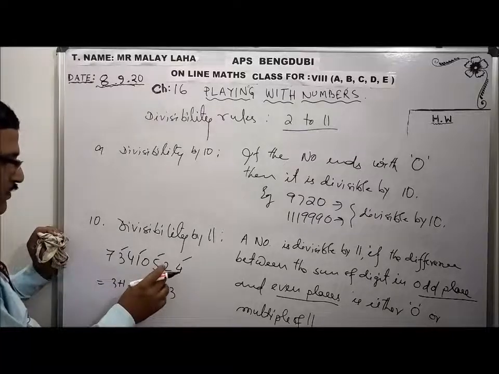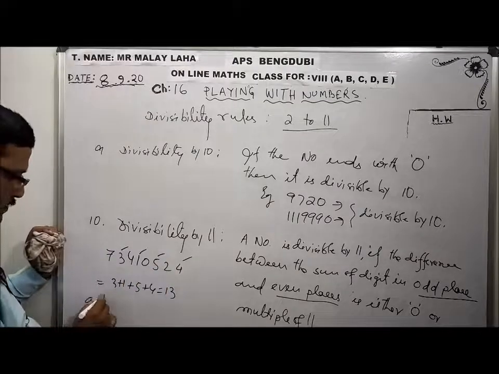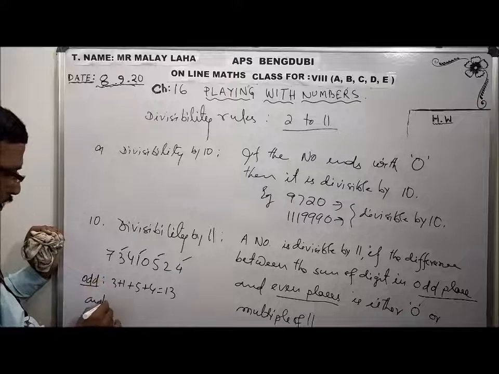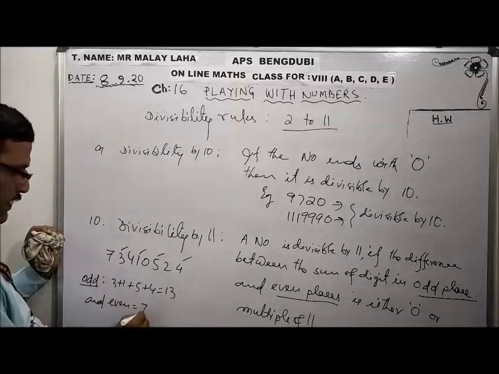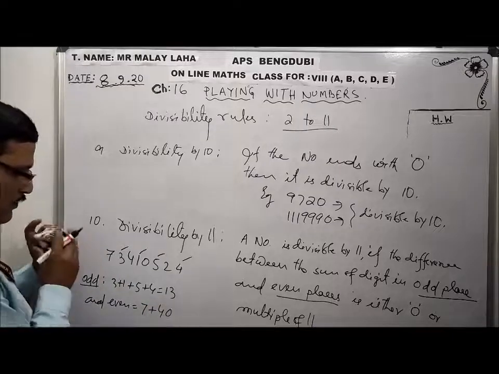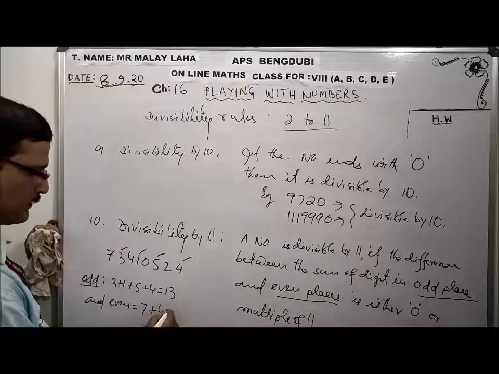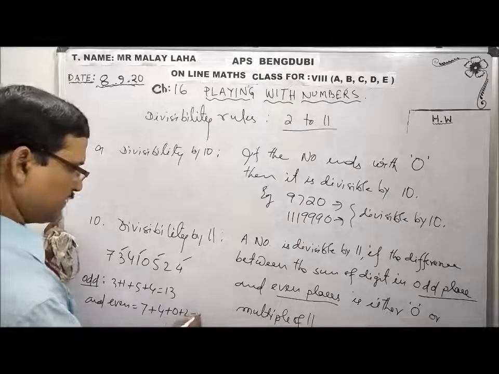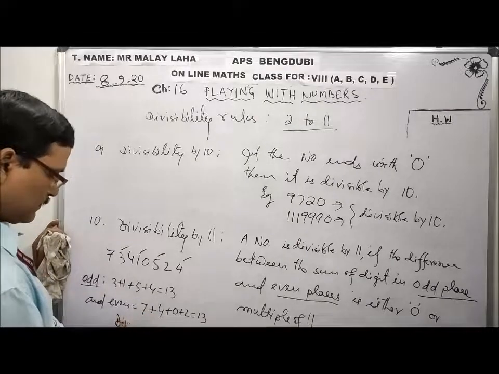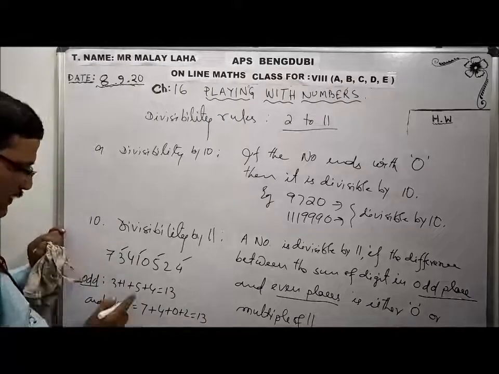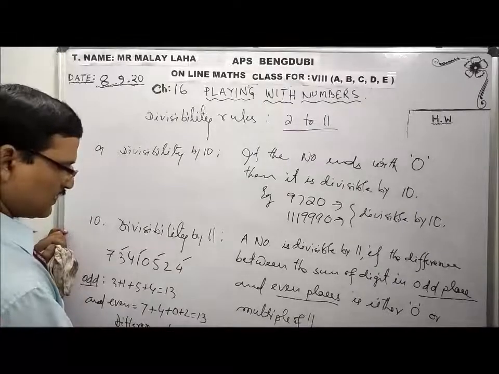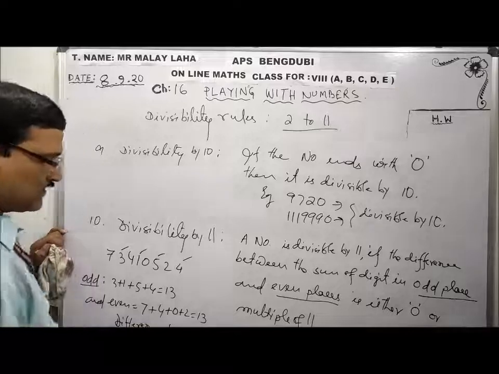What is the sum of the even places? 7 plus 4 plus 0 plus 2, what am I getting? 13. The difference is 13 minus 13, which is equal to 0.